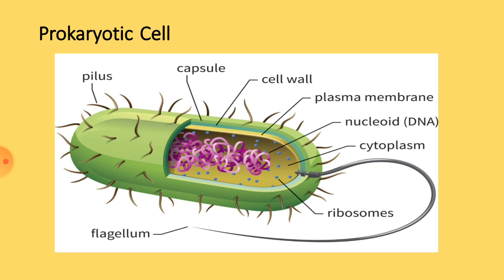Thus, the prokaryotic cell shows very few cell contents like nucleoid, cytoplasm, ribosomes, pili, flagellum, cell wall, capsule, and membrane. We cannot see any major cell organelles in them like chloroplast, mitochondria, endoplasmic reticulum. They cannot be seen here. So the prokaryotic cell is with very few cell components.